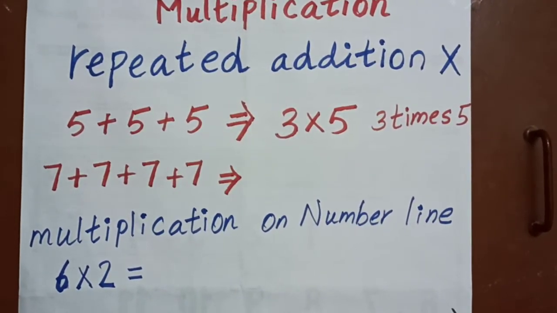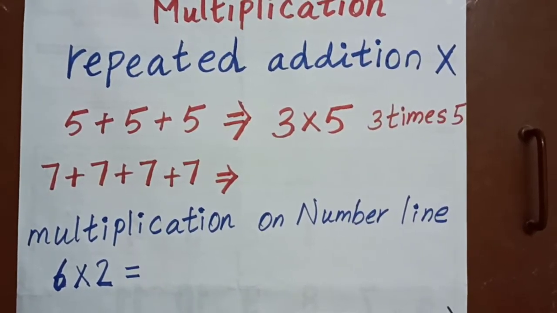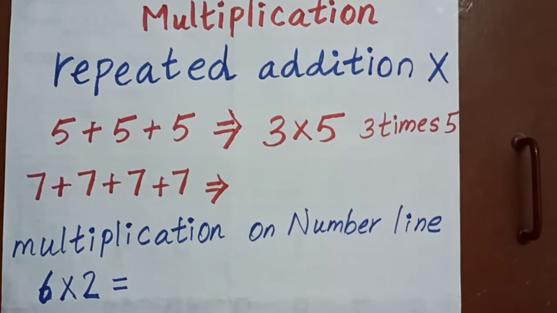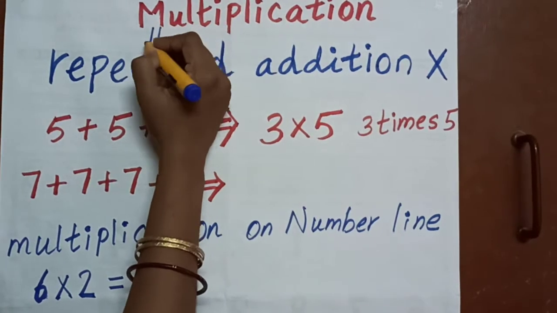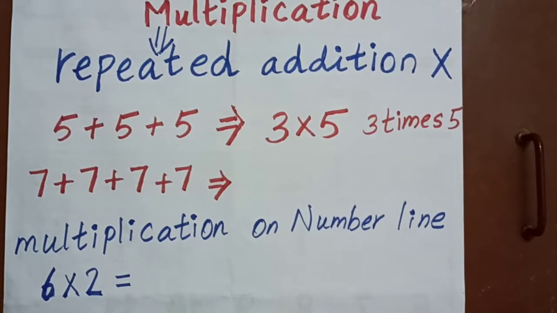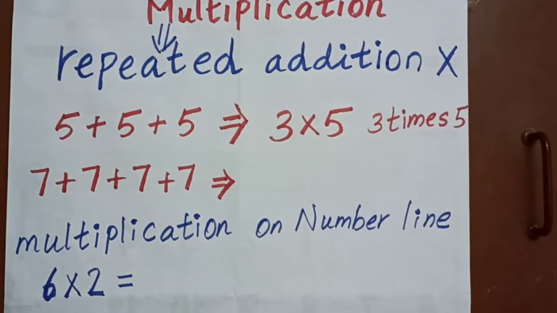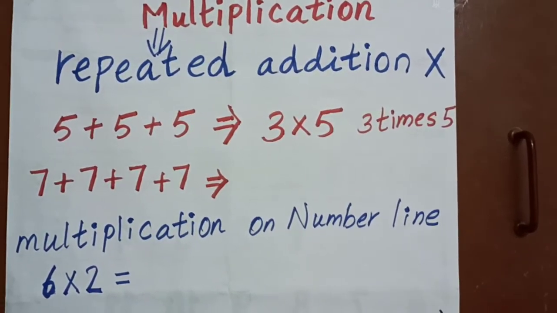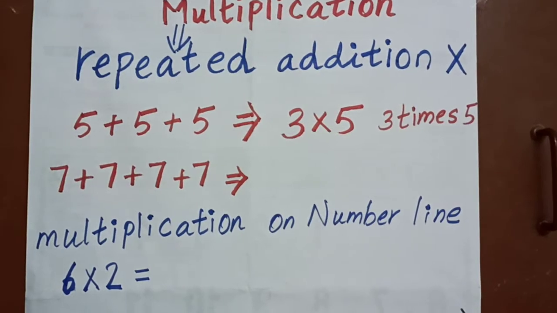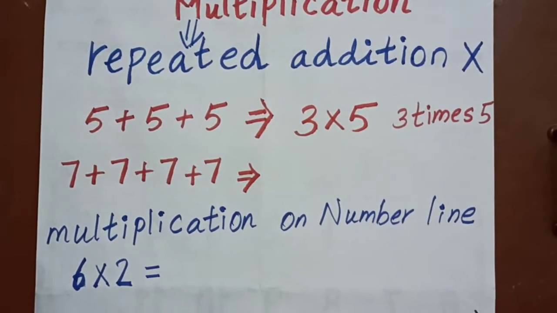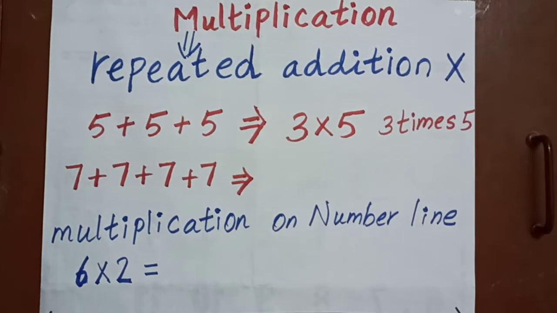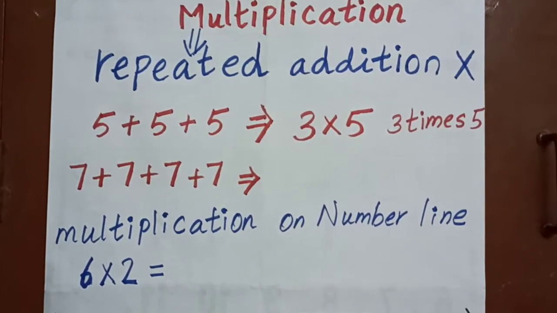What does multiplication mean? Multiplication is nothing but repeated addition. What does repeated addition mean? Adding the same number repeatedly. Repeatedly means again and again. We are adding the same number again and again.